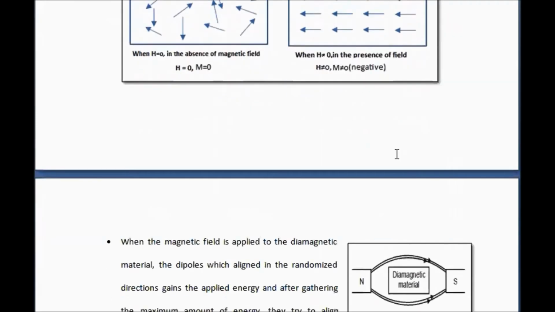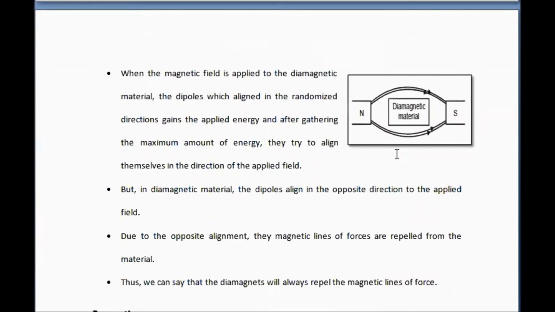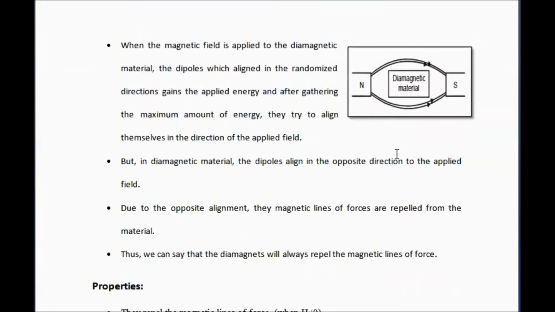Now we are going to see the properties of the diamagnetic material. Before that, once again, we have taken the magnetic material. We assumed that the magnetic material consists of n number of dipoles. These n number of dipoles are oriented in a randomized direction. Due to this randomized orientation, the resultant magnetic moment is 0.